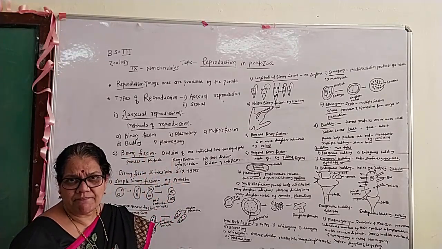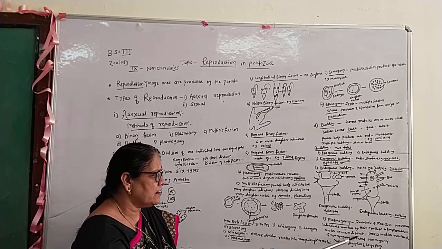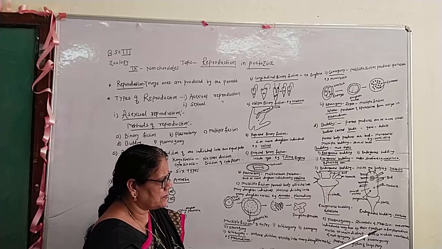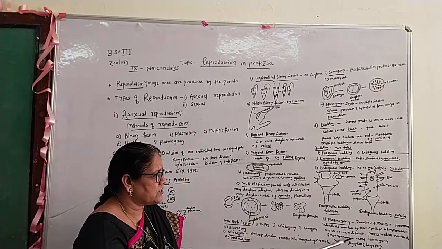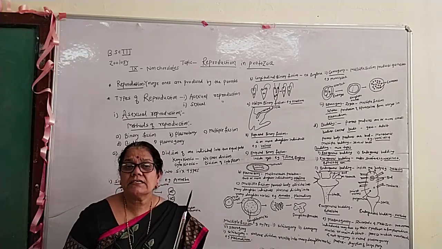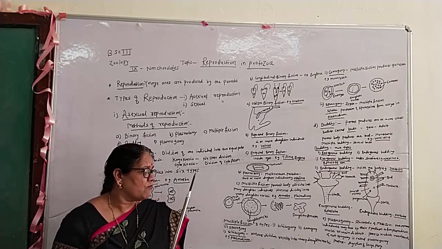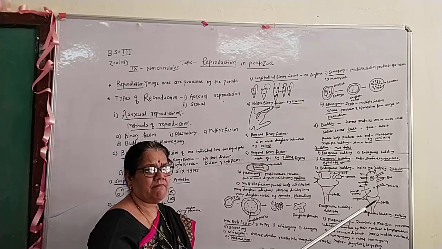In the plasmogamy process, the nuclei remain distinct. The process is non-sexual and not syngamy, and it serves the purpose of digesting large prey.